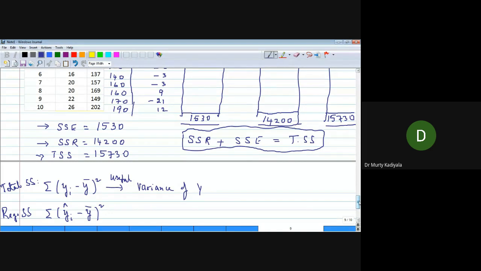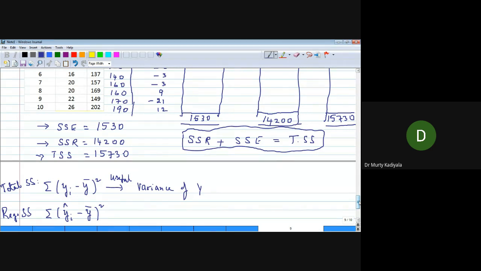What is the ideal situation? Any idea? Error should be 0. Correct. Ideally, sum of squares of error must be 0.